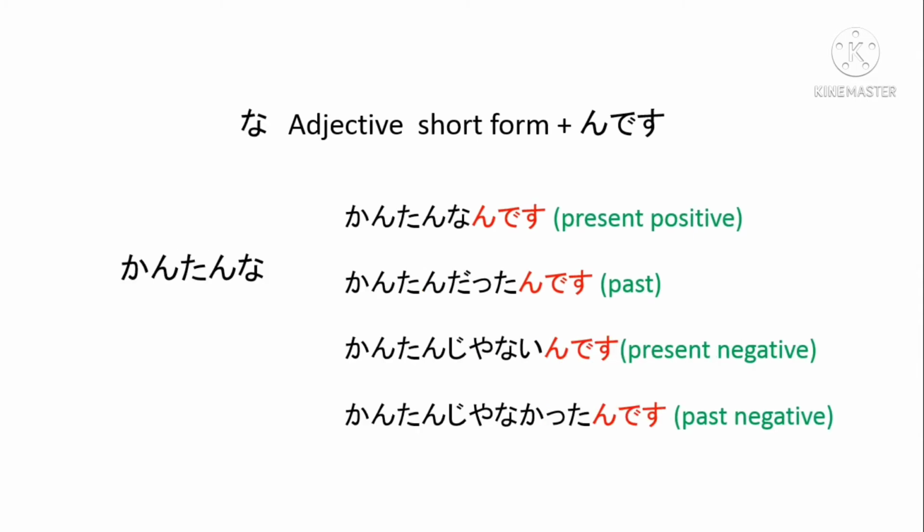Next one, for na-adjective, add んです to the short form. Kantan desu. Kantan na n desu, present positive. Kantan datta n desu, past. Kantan janai n desu, present negative. Kantan ja nakatta n desu, past negative. It may look difficult, so please try to do exercises with these sentences.